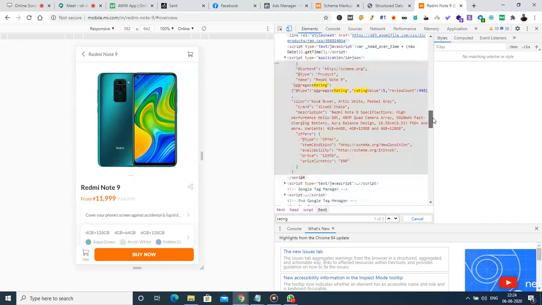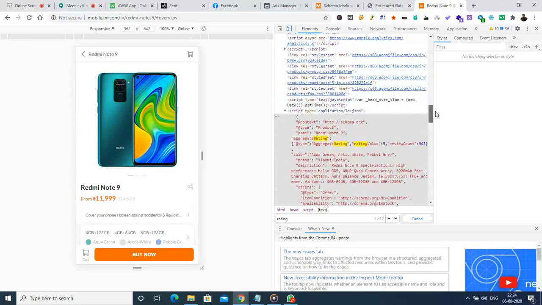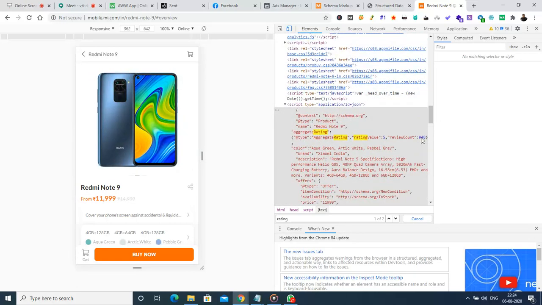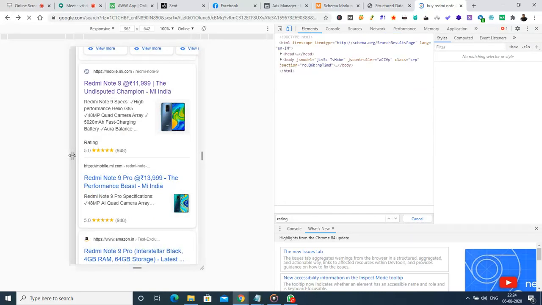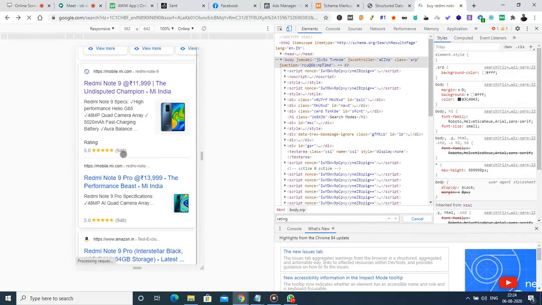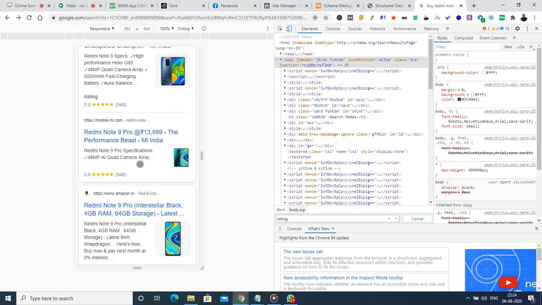So this is configured data. This is not actual data. This is configured data. Even tomorrow, if you see, it is going to be the same. So that is the data which has been shown in the search result as 5 rating and 948. This will not be inside this page. This is a different product. Here also it is 948, 5 rating. How could that be possible? It is not practically possible, but it has been configured using the schema markup language.